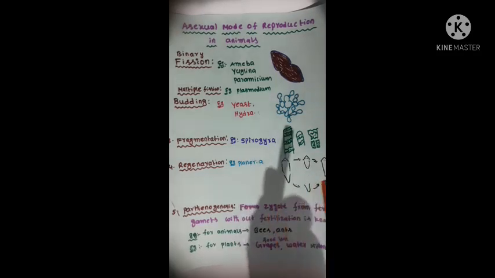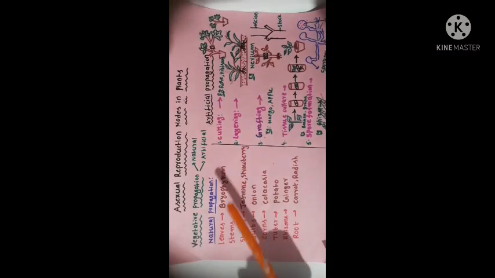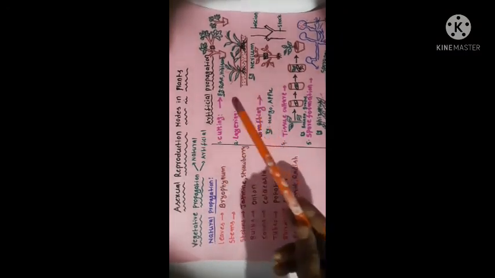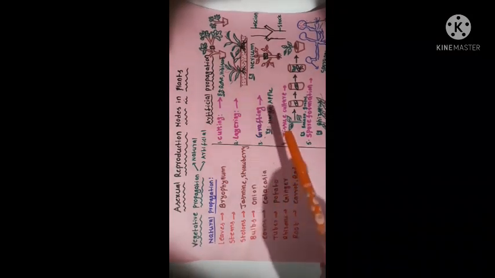Later we discussed asexual reproduction in plants: vegetative propagation, natural propagation and artificial propagation. Natural propagation uses leaves, stems, stolons, bulbs, crowns, tubers, rhizomes and roots. Learn these examples clearly.